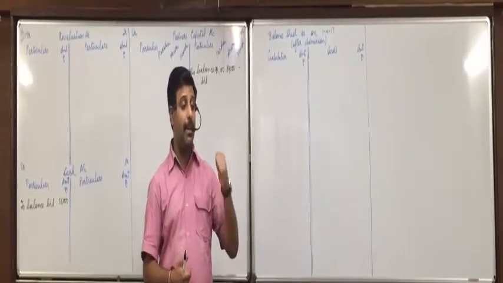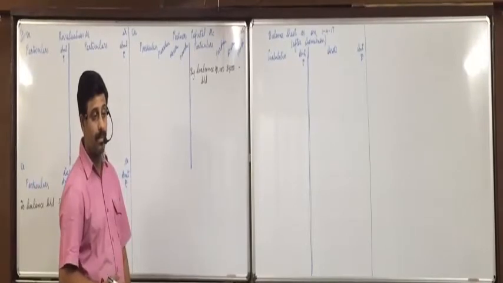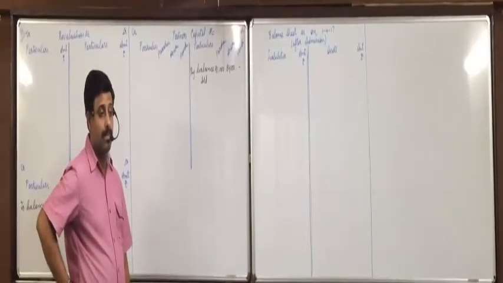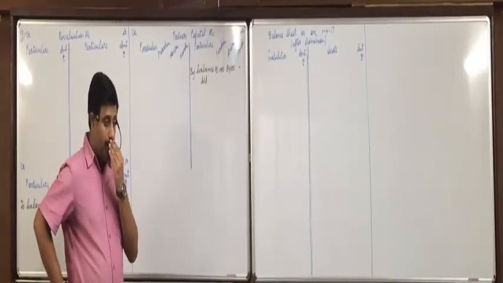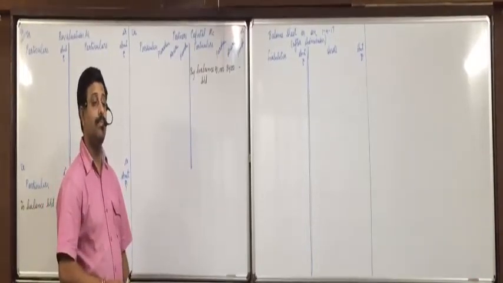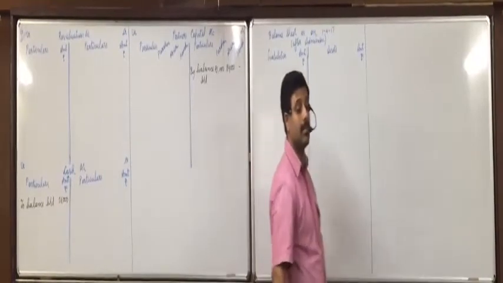Danish, where will we write capital reserve? Suyo, which side?